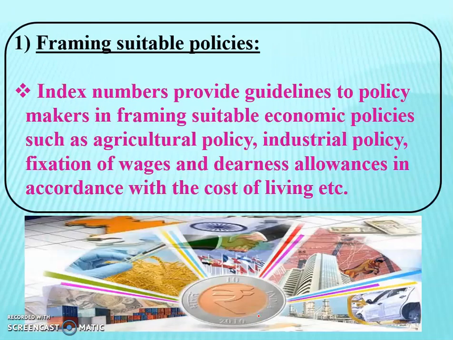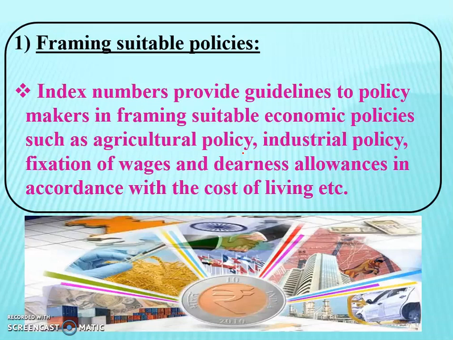First significance is framing suitable policies. Now, student, index number provides guidelines to policymakers. For example, in an economy, agricultural policy is set up with the help of reviewing the changes that have taken place in agricultural production.